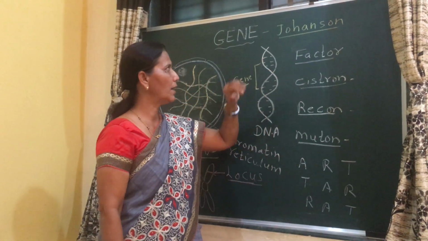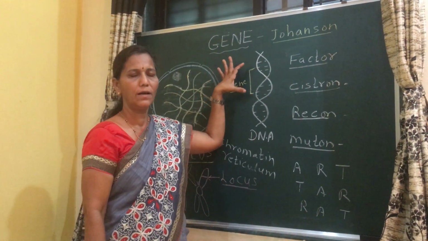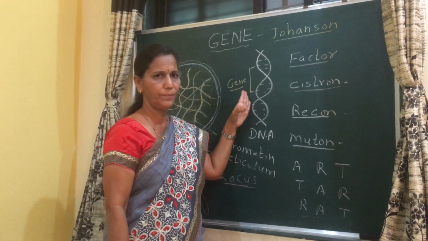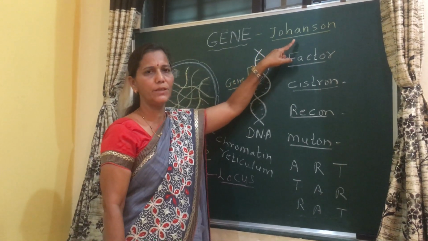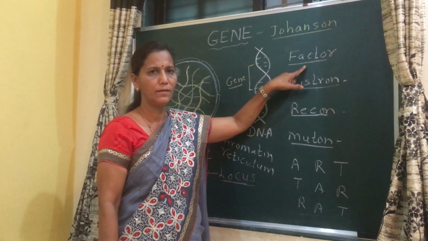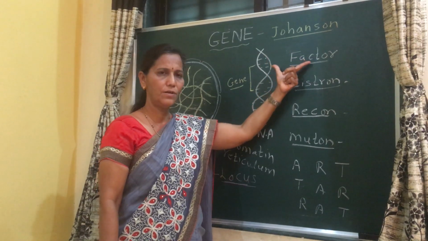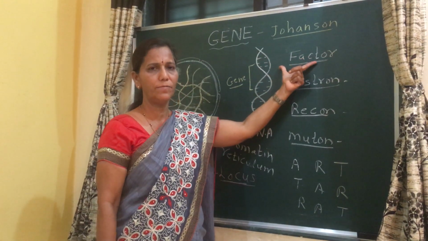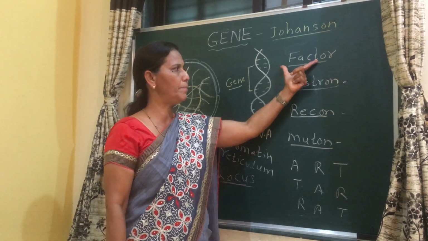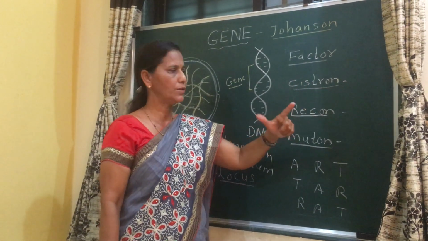Then again we revise. Gene. What is gene? A part of DNA controlling a specific character of an individual is a gene. Who coined the term gene? Johansen. What is factor? Something present in an individual which controls the character of the individual is called a factor. Term coined by the great father of genetics, Mendel. Cistron, that is unit of function.